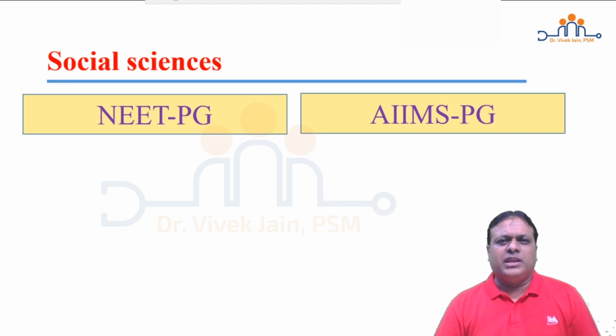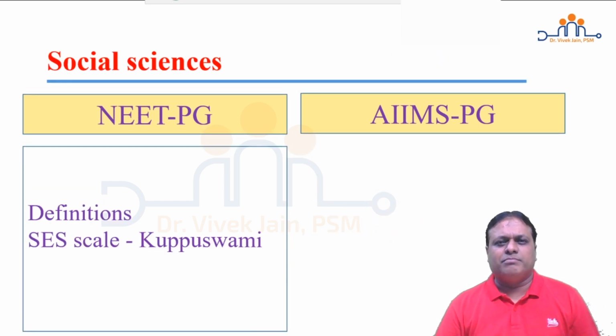Social sciences topic in NEET PG is fairly straight and simple, where we are asked about definitions, especially focusing on nuclear family, joint family, three generation family, new family, problem family, broken family, and communal family. Socioeconomic status scale is only asked for urban families, that is Kuppuswamy scale, where you are asked about the components and how do you do scoring, especially the score of the upper class.